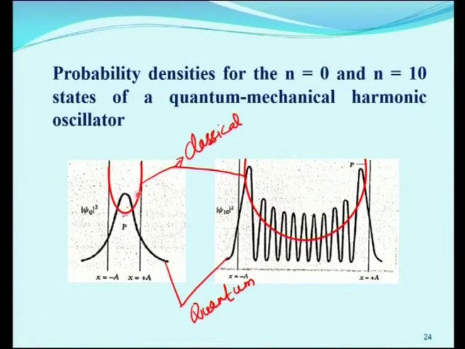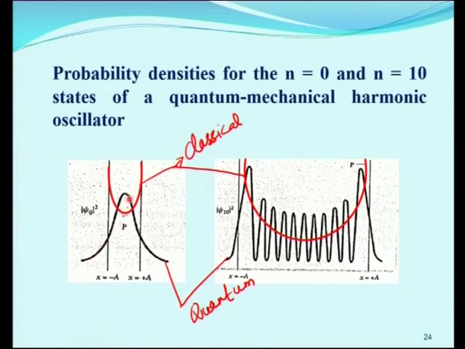What we observe from this, for n equal to 0, is that in the classical oscillator the probability density value is maximum on either side, at the amplitudes. At minus a it is maximum, similarly at plus a it is also maximum, and it reduces. When x is equal to 0, that means at the equilibrium position, it has the least value.